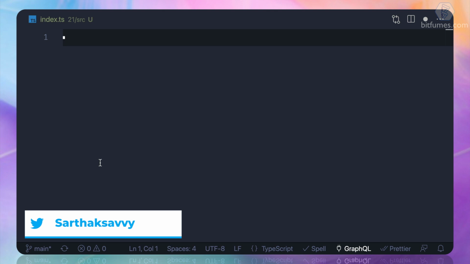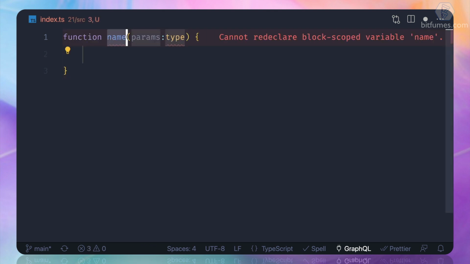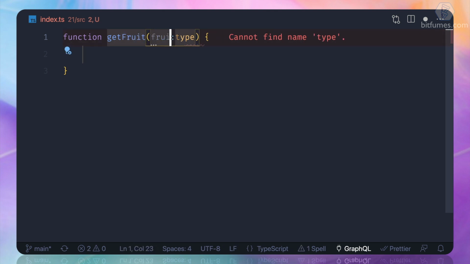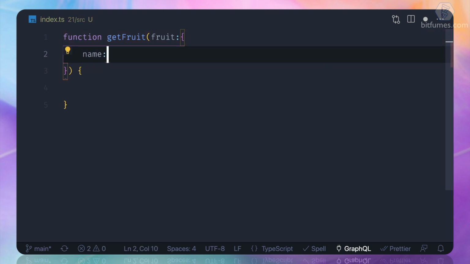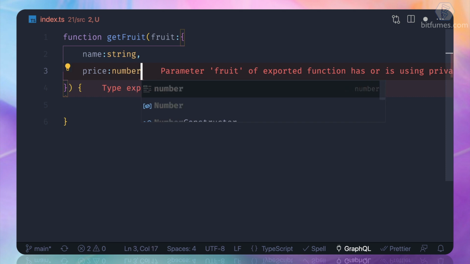To understand the interface once again, let's create a function, and this function is going to get fruit. And this time I'm going to say fruit is an object of name, which is a string, and price, which is a number.